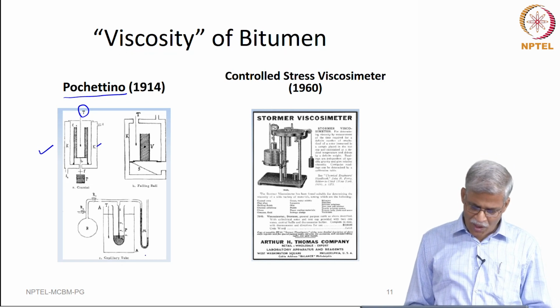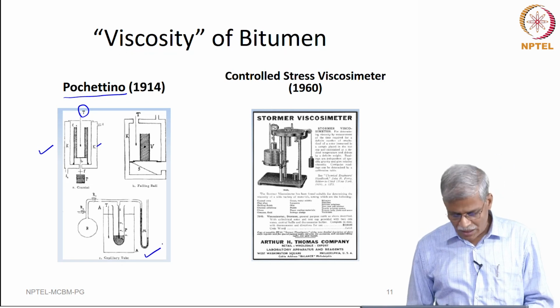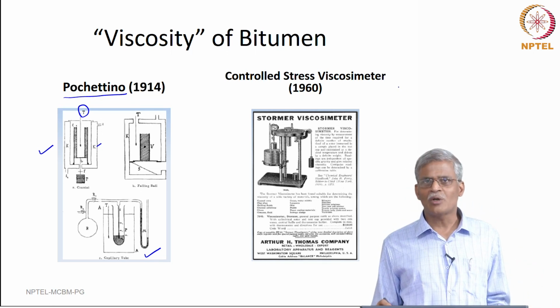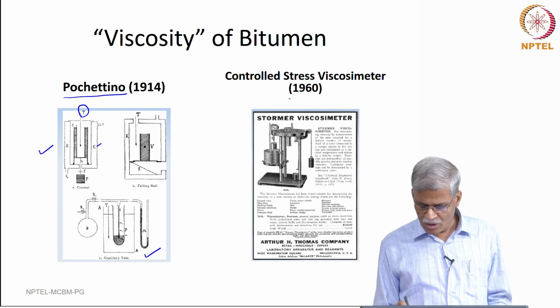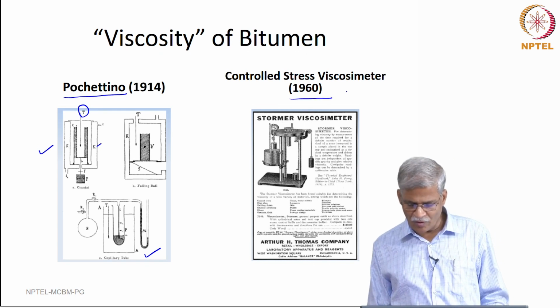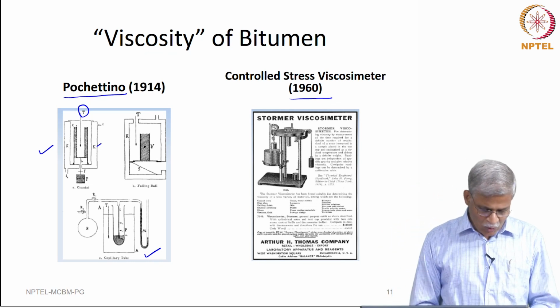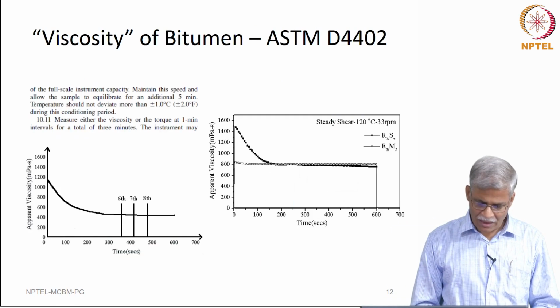You also have a capillary tube viscometer which is shown here. There were some controlled stress viscosity meters that were introduced specifically for the purpose of bitumen. This is in the 1960s. So, we have some interesting history here, right.